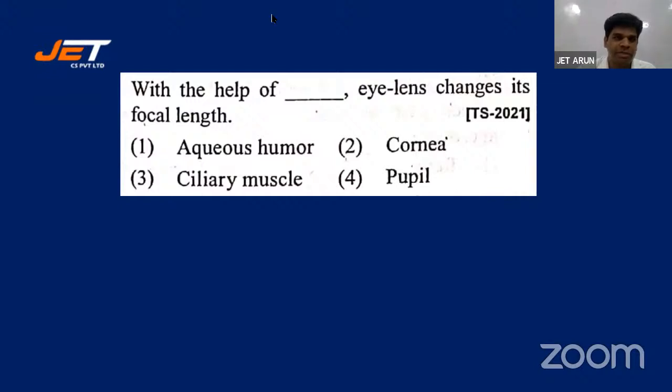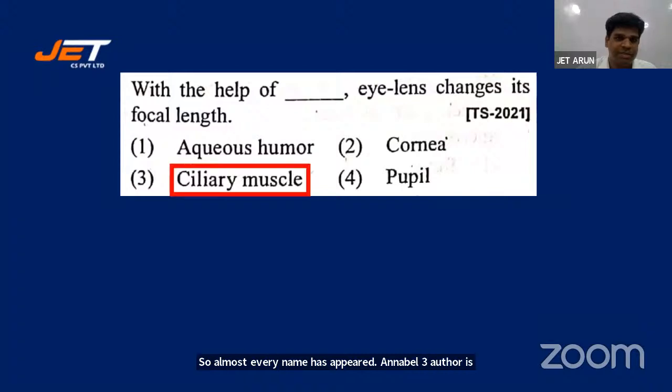Okay. 3. A similar question came last time also, in 2022, and this one came in 2021. Did you see? If you thoroughly practice previous year papers, there are many chances of questions repeating. Good. I'm getting consistent answers. Akhil, Rajeshwari, there, so almost every name has appeared. Unable to read all the names, please don't mind. Ciliary muscles are responsible for the change in focal length of the lens.